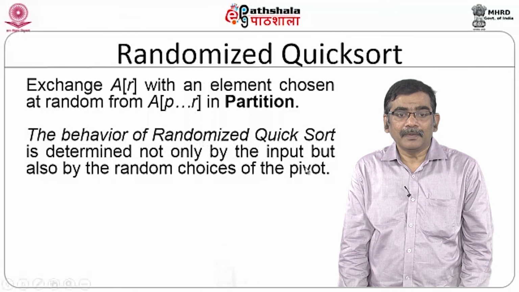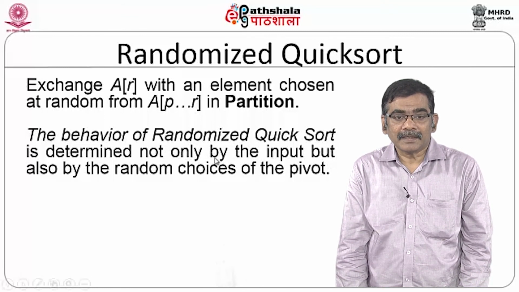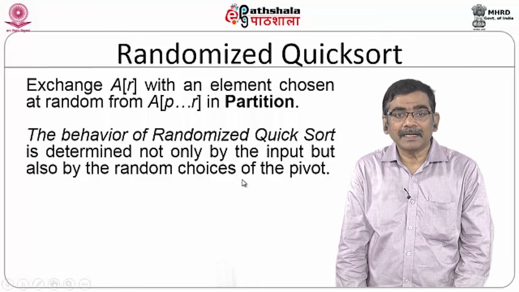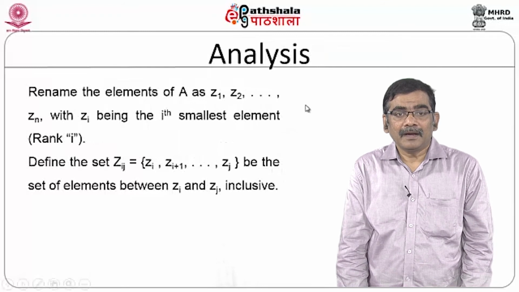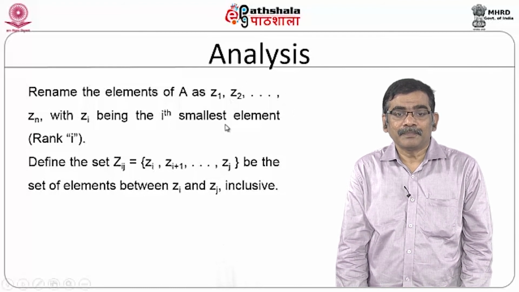Fine, how does it augur? You can see that the behavior of the algorithm is determined not only by the input, but also by the random choices of your pivotal element. So, that means the random choice is going to be more important. Fine, how does the randomized quicksort augur compared with the deterministic quicksort? Let us try to do the analysis based on this.